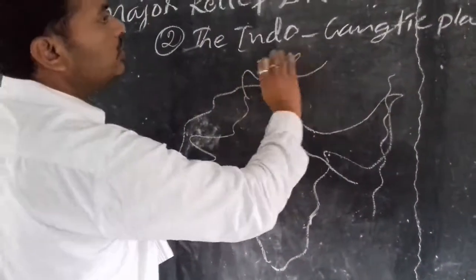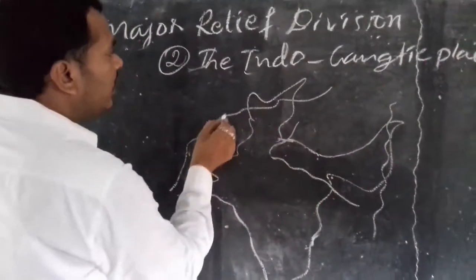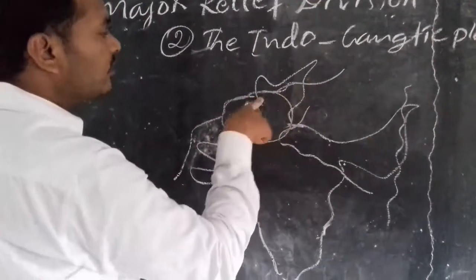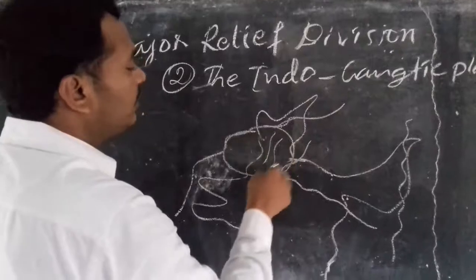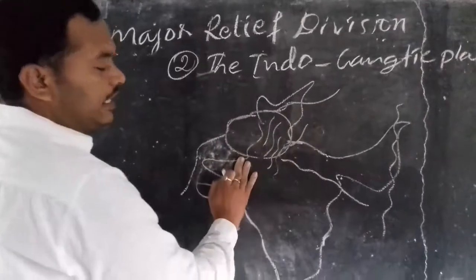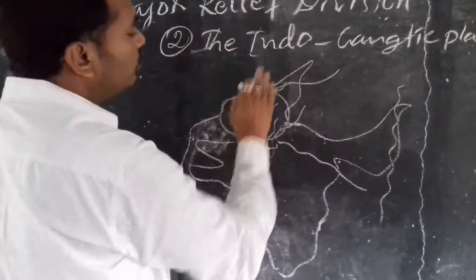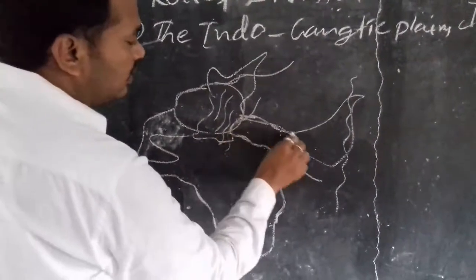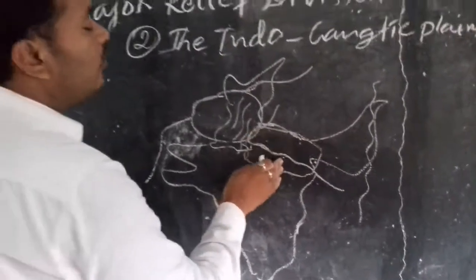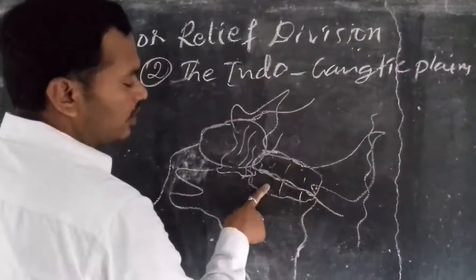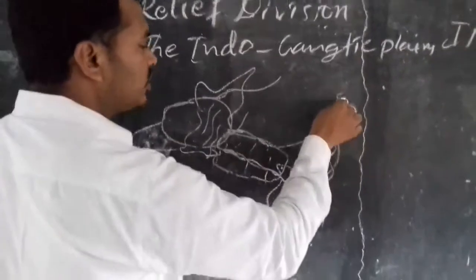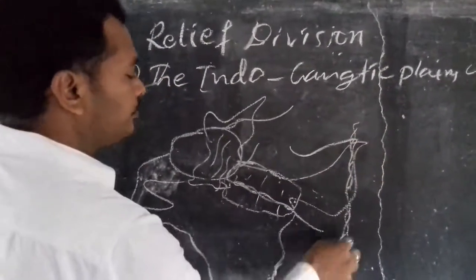See, now let us know how they are extended. Indo-Gangetic plains are located in this area. It means the tributaries are there, Ravi, Jhelum, Satluj, Chenab, Beas. These rivers formed some plain lands in North India. Those are called Indo plains. Next, the river Ganga is there. The total extension, the outskirts of this area, is formed by the Ganga river. So these are called Gangetic plains. The next, some plains are formed by the Brahmaputra river. Okay.